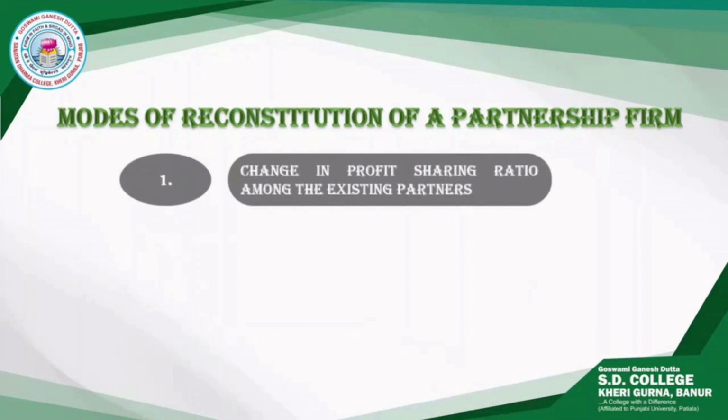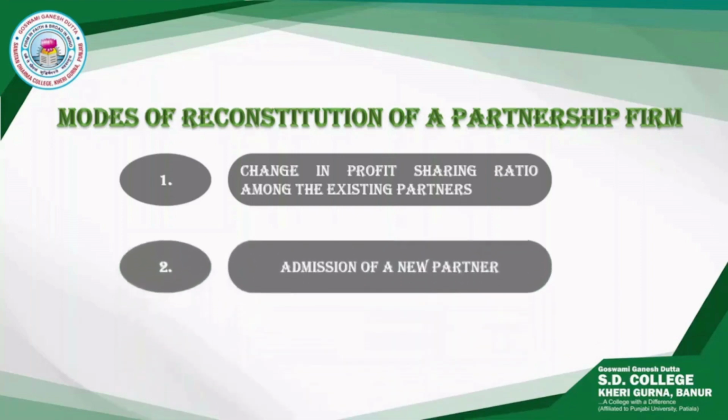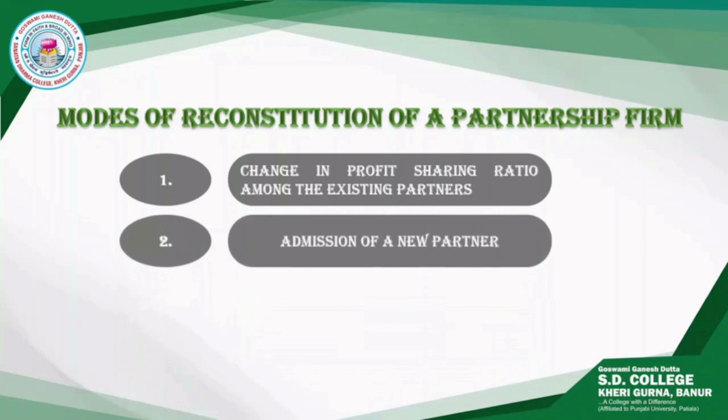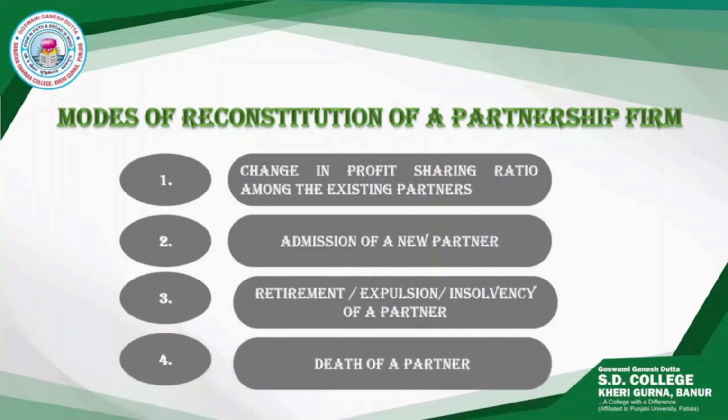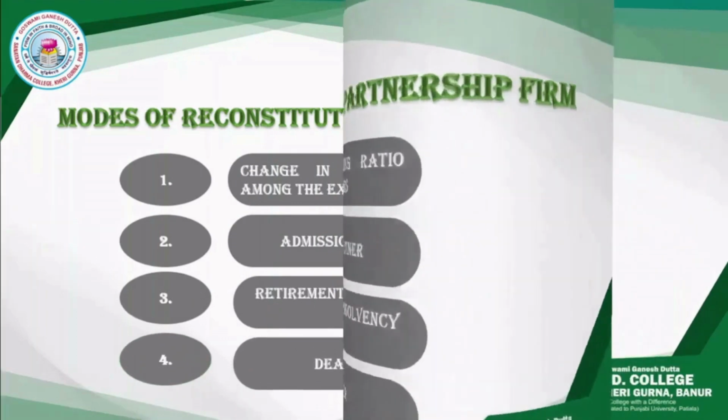First is when the existing partners agree that they want to make changes in the present profit sharing ratio, then the firm is reconstituted in this case. Second case of reconstitution is when a new partner is admitted to the firm. Third case is when an existing partner retires or is expelled or becomes insolvent, then also partnership firm is reconstituted. And the last case is the death of a partner.